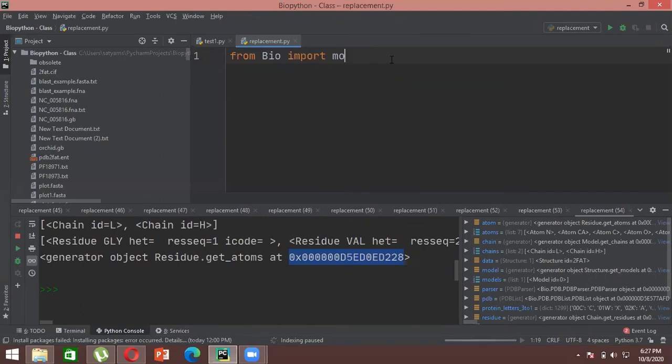Yes, sir. So for getting access to motifs, we can directly import the motifs package from BioPython. We can write from Bio import motifs, and let's say we are defining a specific sequence. For that, we will import from Bio.Seq import Seq. Now let's say I am defining a variable called motif, and inside that, I'll be creating an array.